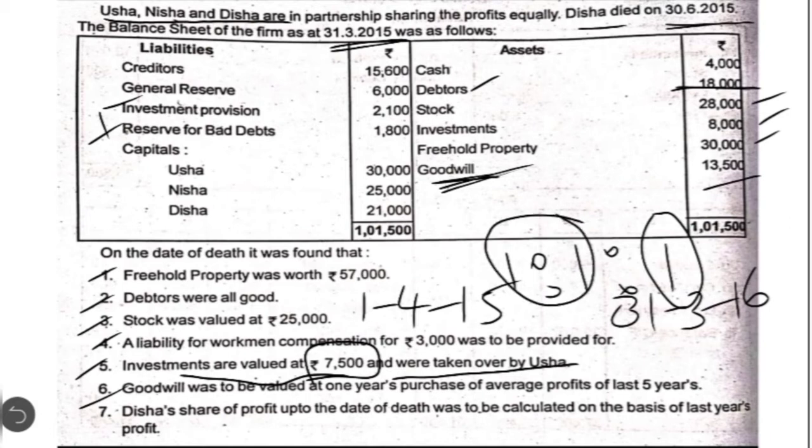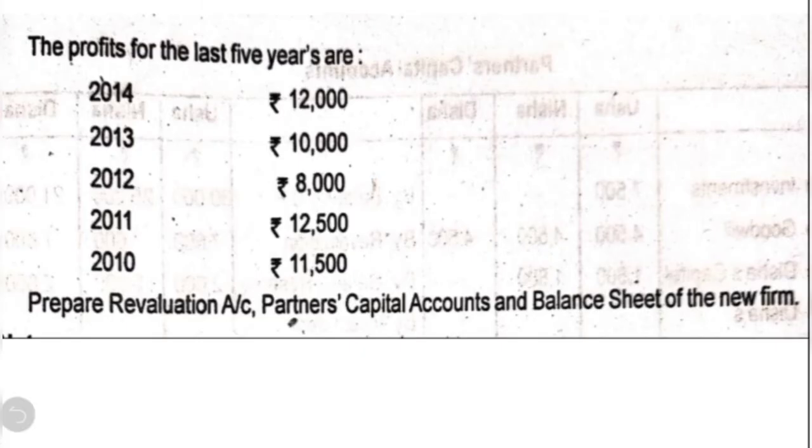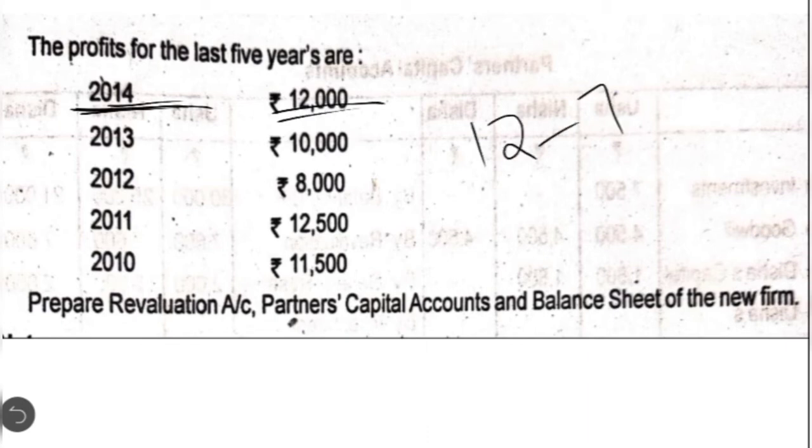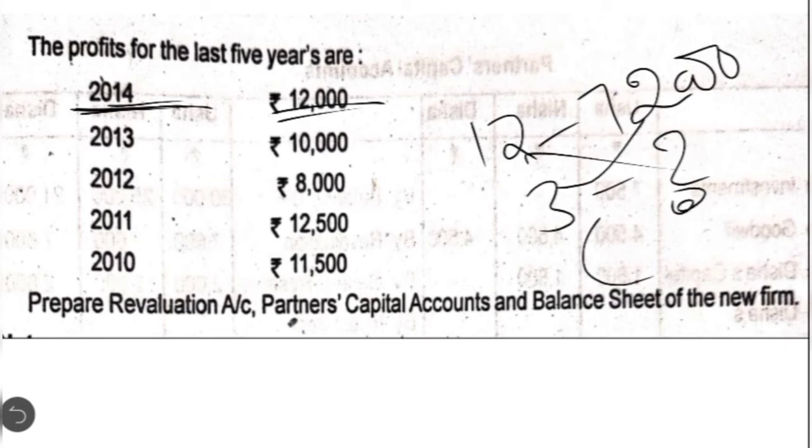1:1. Then Disha's share of profit up to the date of death was to be calculated on the basis of last year's profit. They have given the information about 2015. So what is the last year then? 2014. The profits are given in descending order. You have to be careful. So in 2014 the profit was 12,000. For 12 months the profit is 12,000. For the 3 months for which she lived, what is the profit? We will get the expected profit of the firm for 3 months. Thereafter we are going to calculate the deceased partner's share by multiplying by 1/3. So this is the information given in the question.